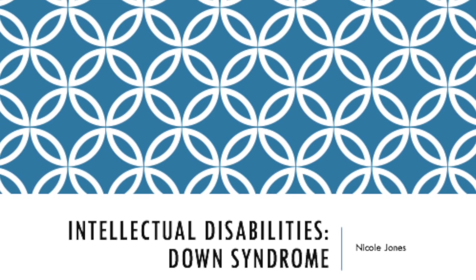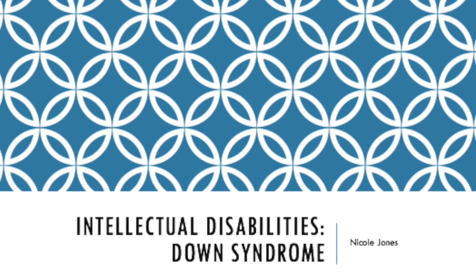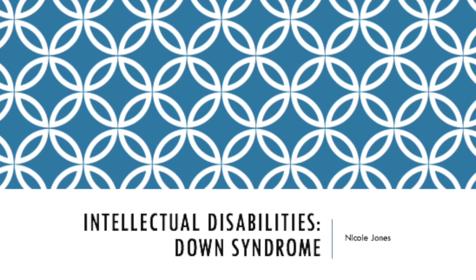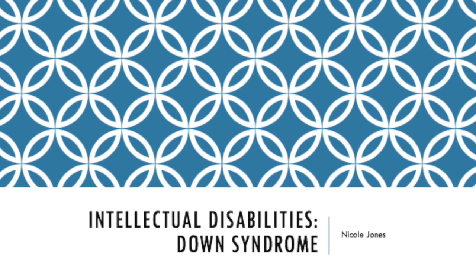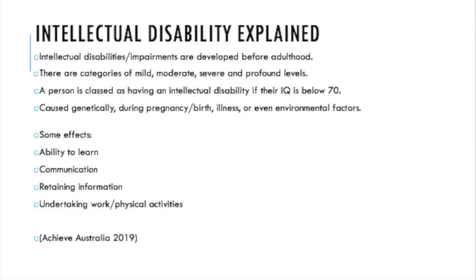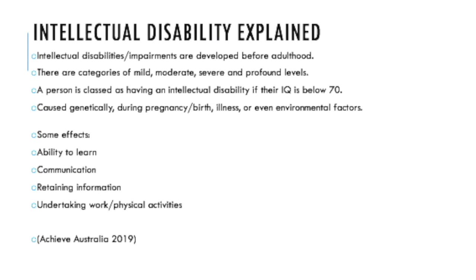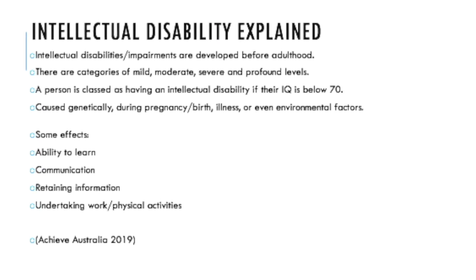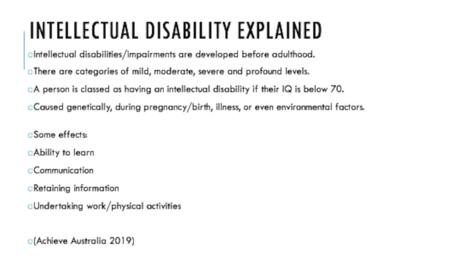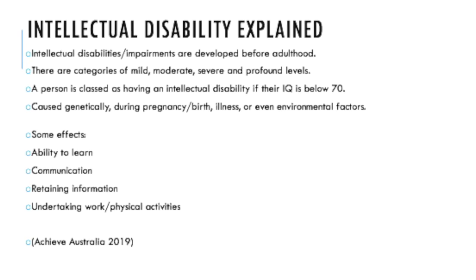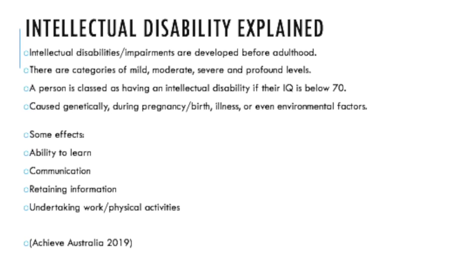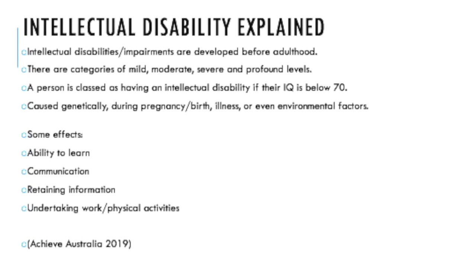This presentation will go through a bit about intellectual disabilities and in particular Down syndrome in children. Achieve Australia explains what an intellectual disability is, and they believe that intellectual disabilities or impairments are developed before adulthood. They are categorised in mild, moderate, severe and profound levels. A person is classed as having an intellectual disability if their IQ is below 70.